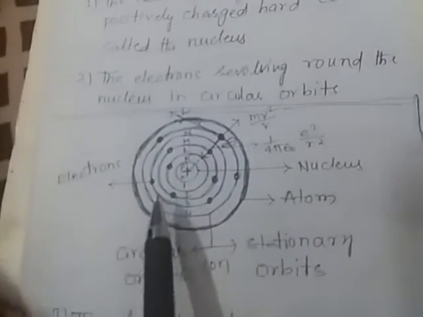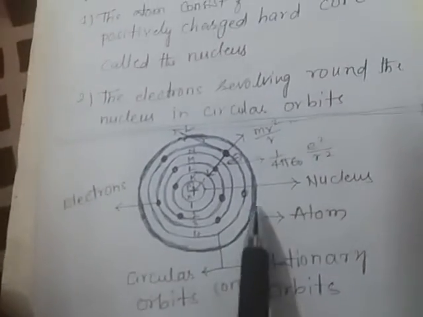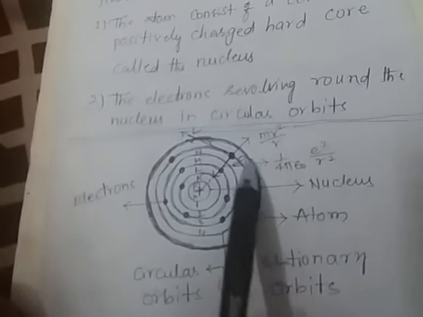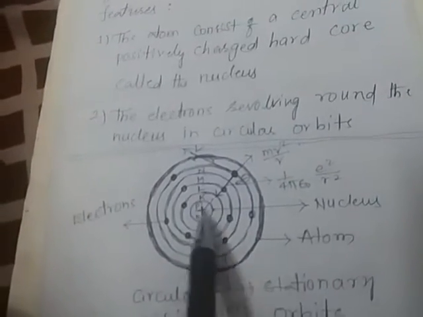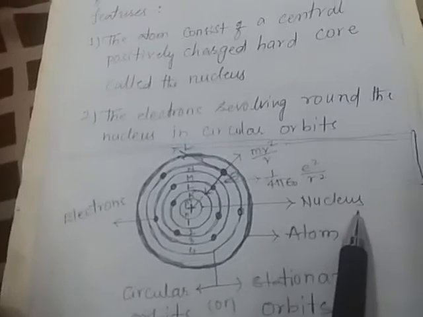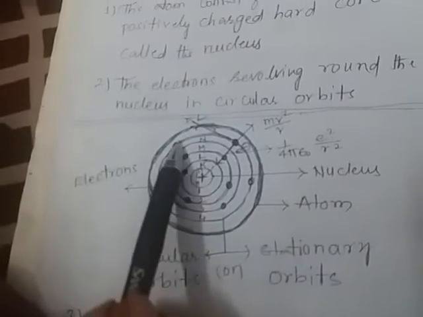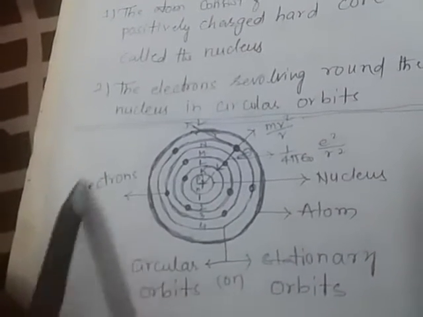See this diagram here, students. This is the complete atom. In it, the positively charged hard core is called the nucleus, and around the nucleus the thick dotted points are the electrons.